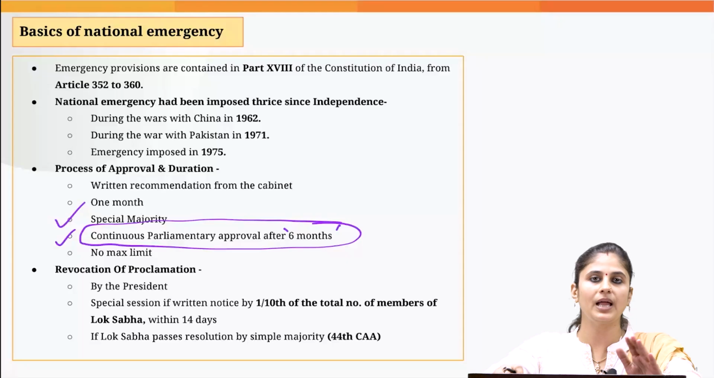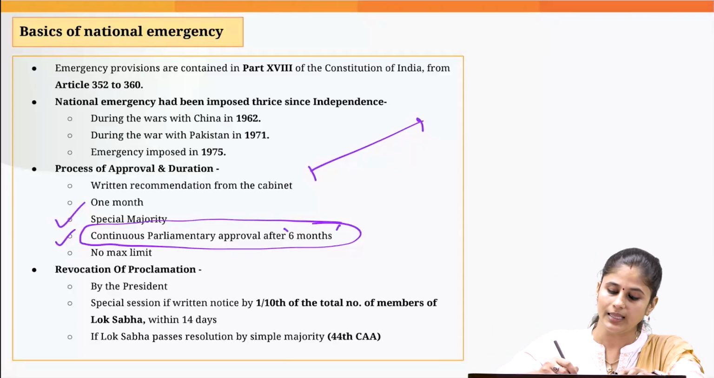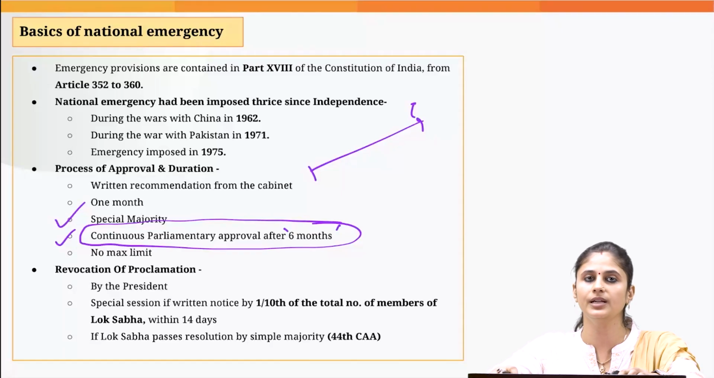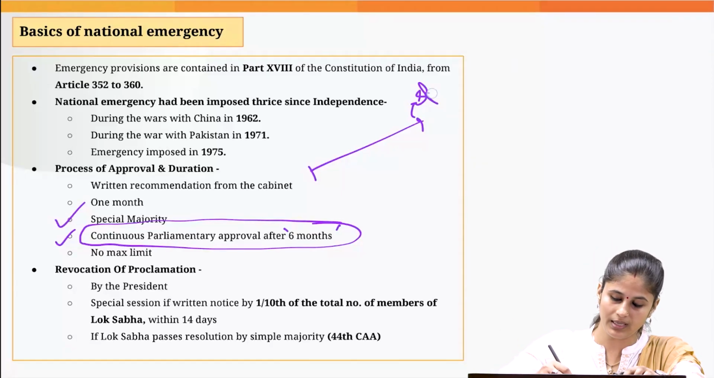Once the parliament gives the approval, the national emergency could remain in operation for 6 months. Then again you will need parliamentary approval. And when I say parliamentary approval, again this needs to be backed by a special majority, not by a simple majority.